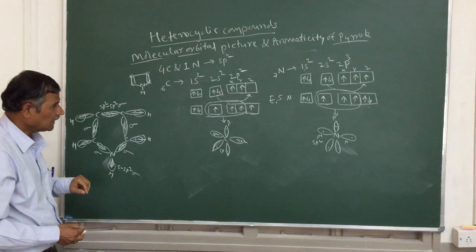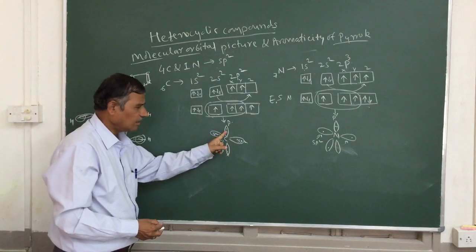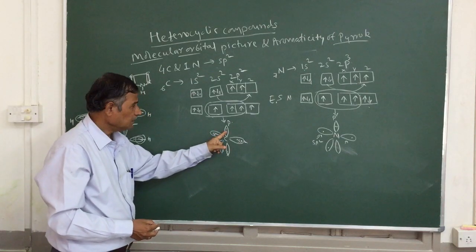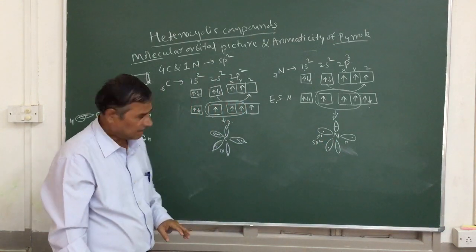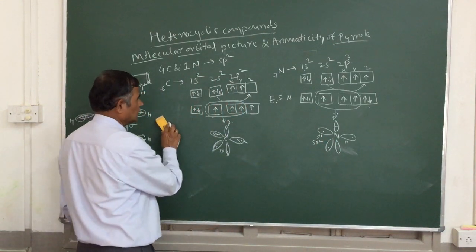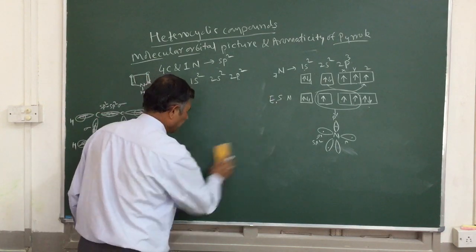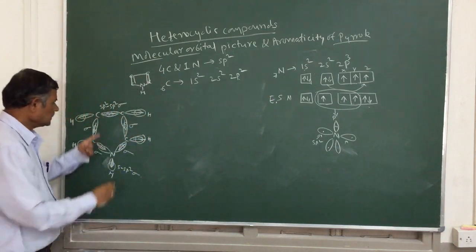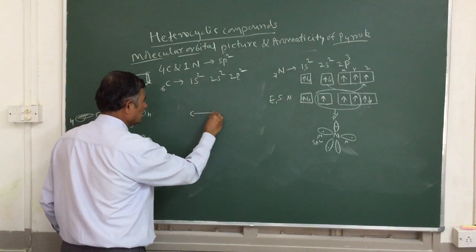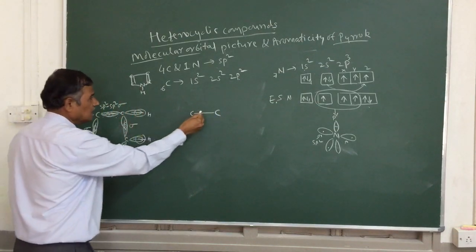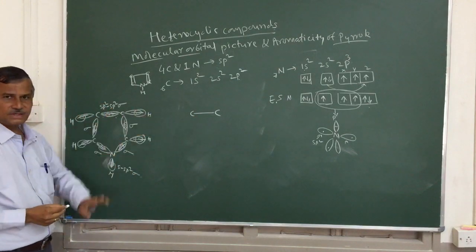Further, what happens here? Each carbon is having one unhybridized p orbital, and nitrogen also has one unhybridized p orbital. So we see the next picture. For our reference, we will write this carbon linked to another adjacent carbon with an sp2 sigma bond.